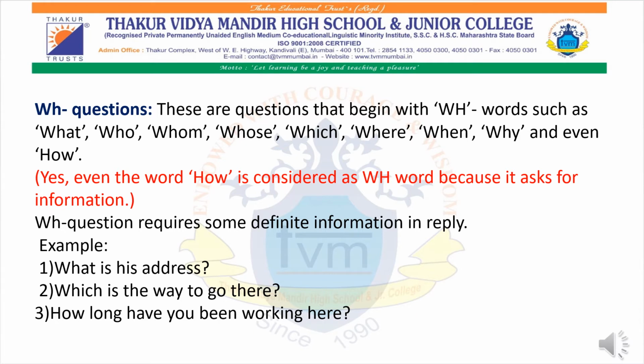Which is the way to go there? That opposite person is asking to direct him to reach that particular spot. How long have you been working here? Now, how, it is asking you a question that how long have you been working here? For 1 year, for 2 years? So when we want to get a good and definite answer, that time we have to use WH question, that means WH family words, to ask a question and to get a valid and proper answer.